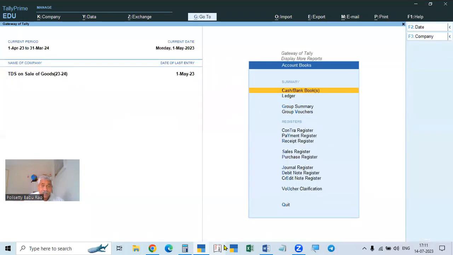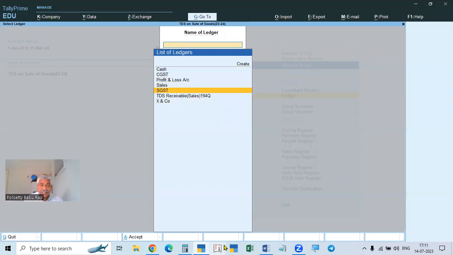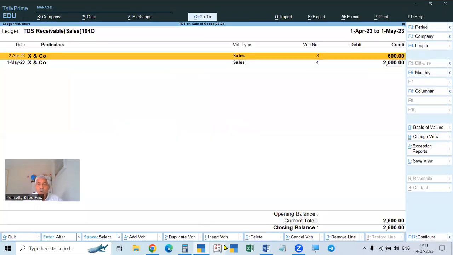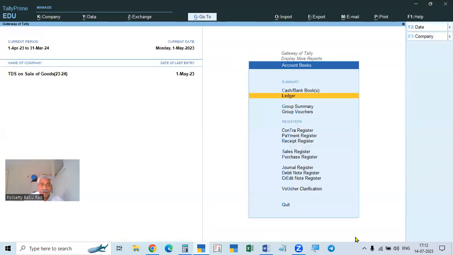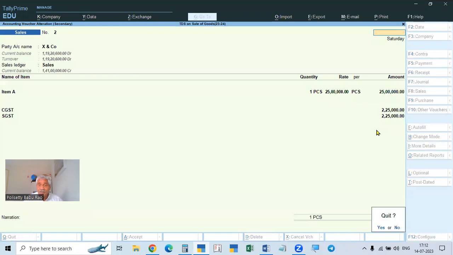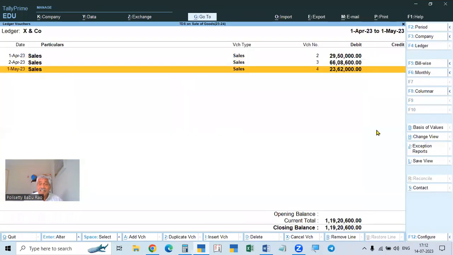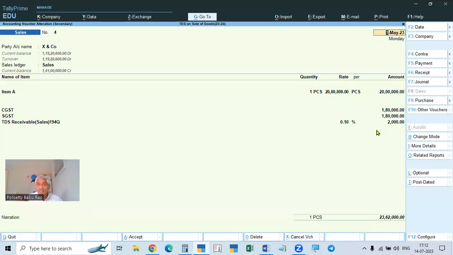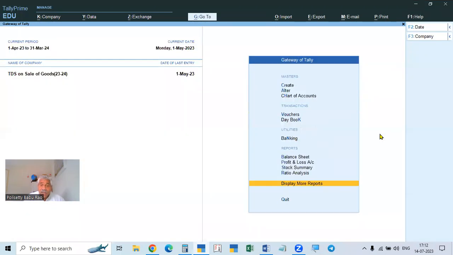Where it will be shown, you can see in the TDS. See here, only the first bill, 1st April, no deduction. Second bill, 600. That is an excess. Third bill and the total amount. And you see in the personal ledger also, there will be 3 bills. One bill, no deduction. Second bill, 600, and the excess. Third bill, total purchase value. That is the total taxable value deducted. And this will be shown in the balance sheet also.